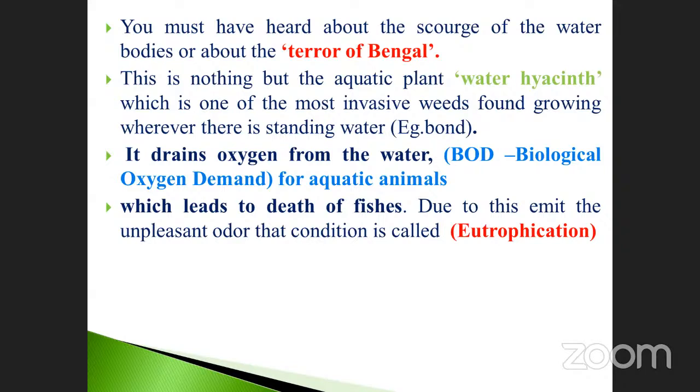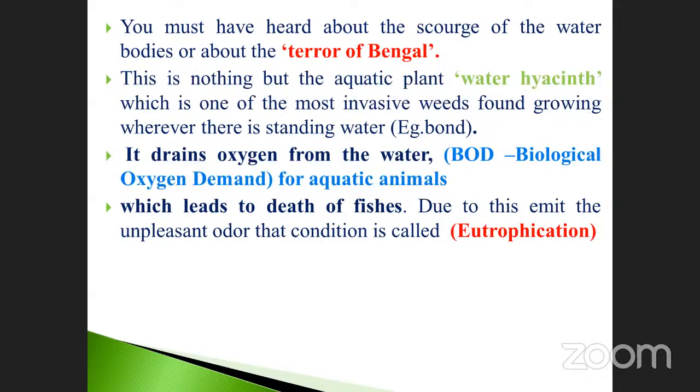Here, give an example: what are water hyacinths? Where are they present? Mostly in ponds. What is the main symptom? It drains oxygen from the water, which creates biological oxygen demand for the aquatic animals. The complete oxygen is utilized by the plant, so the water lacks oxygen.